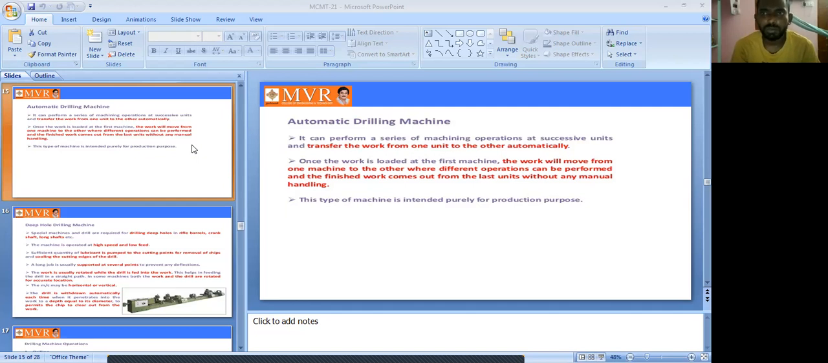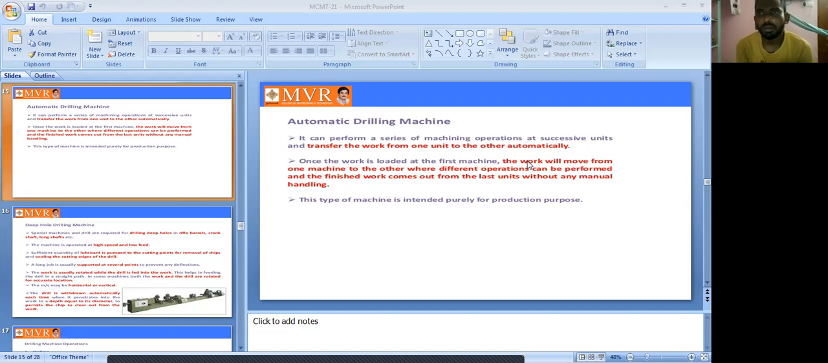The metal receiving, then the machining, assembling, tool fitting and cutting, and after completion of the work, the unloading. Everything is completely automatic in automatic drilling machines. A series of machining operations will be performed at successive units, and the work is transferred from one unit to the other automatically.